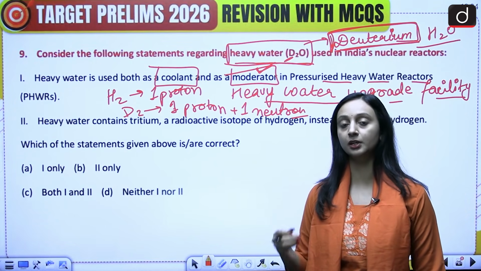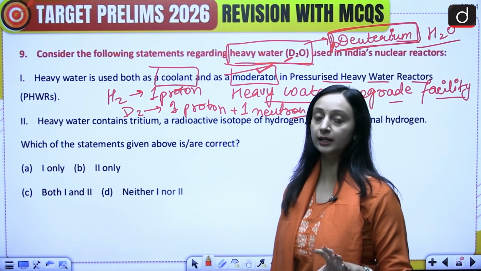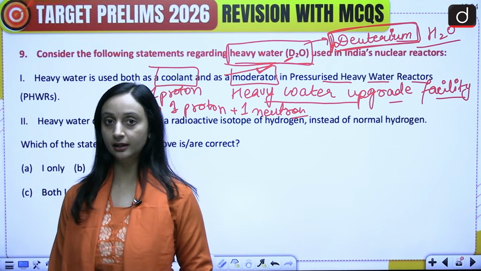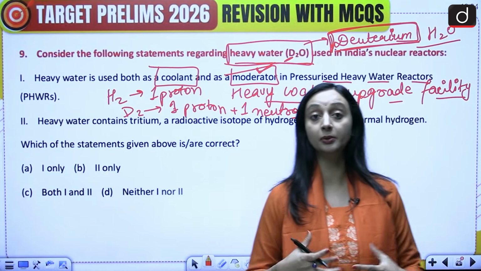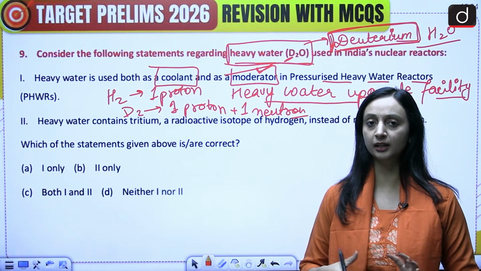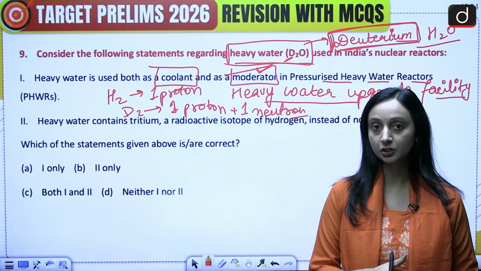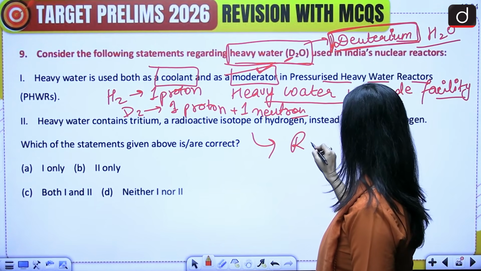Deuterium, or heavy water, is very important for us. But what happens is that over time it starts getting diluted, or degraded. So it has to be upgraded. That is what the entire upgradation facility is. It will be reformed into a better condition, so this degradation will be done away with.